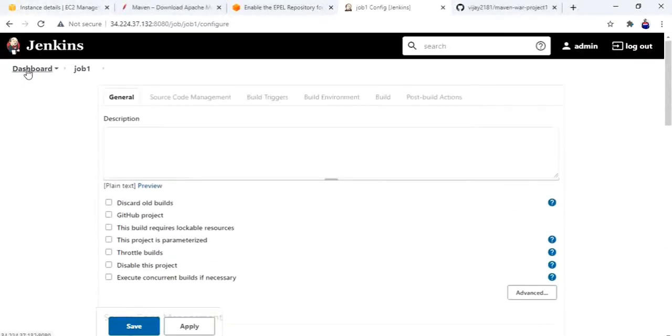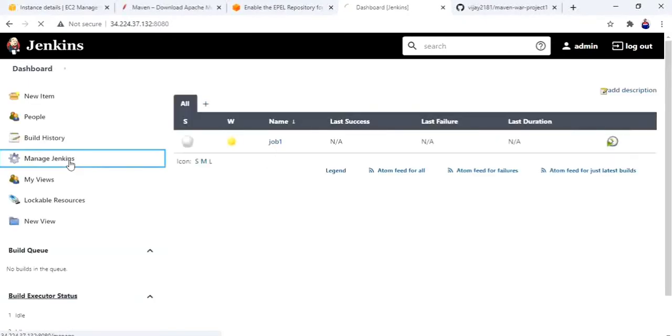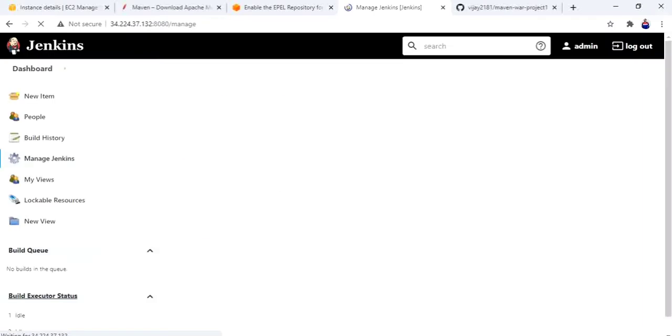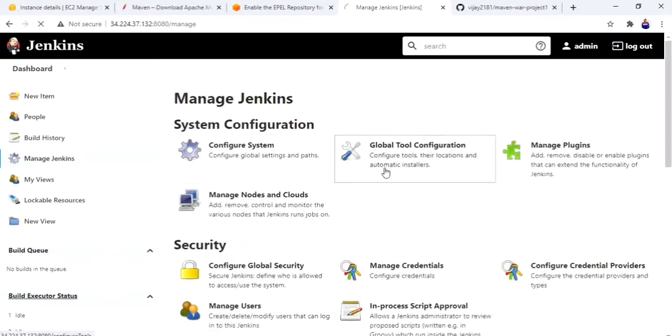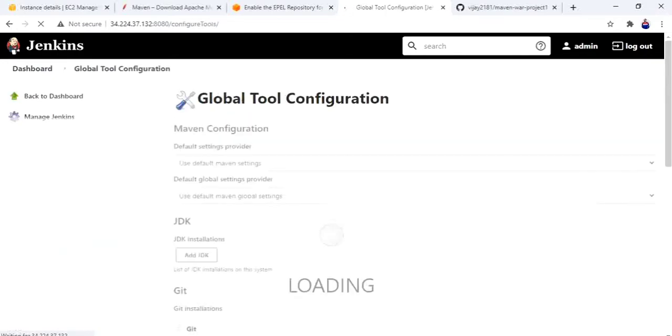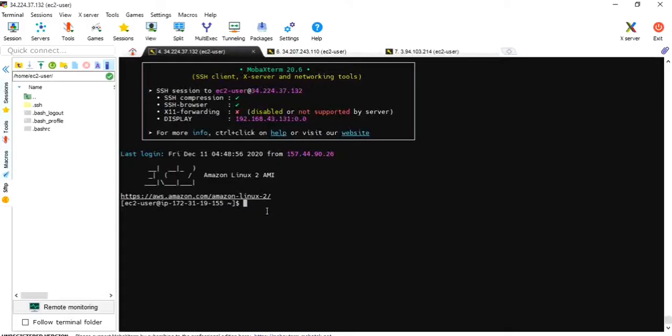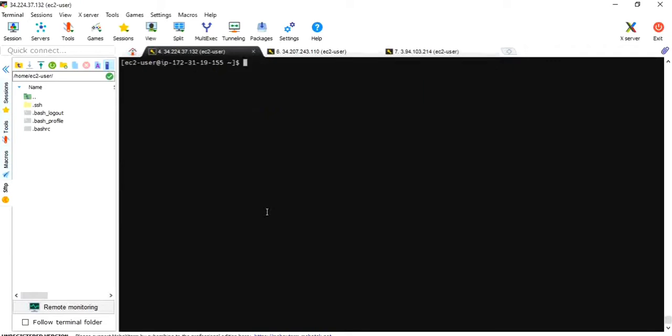Let me go to, yes, obviously I will leave. We have to configure tools, configure global tools, and meanwhile I will go to server 1, control L, this is my server 1, and let me install git also.